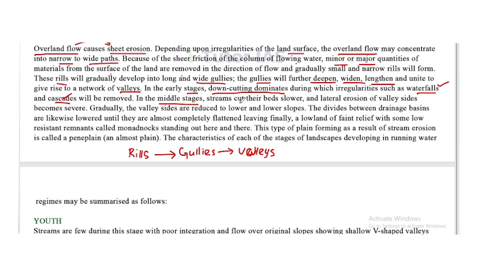In the middle stage, the streams cut their beds lower and lateral erosion of valley sides becomes severe. Gradually, the valley sides are reduced to lower and lower slopes.